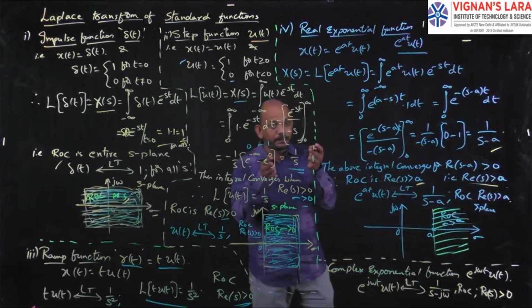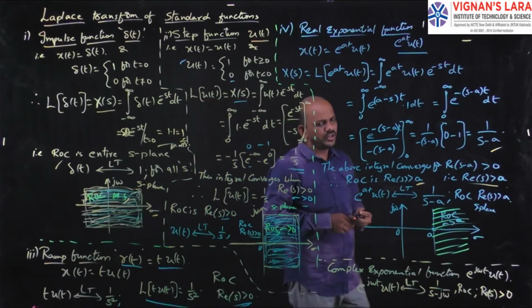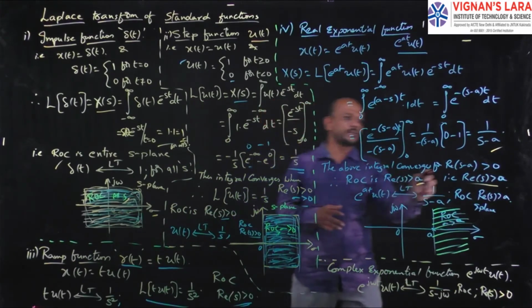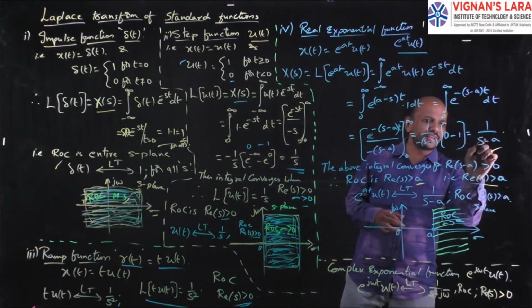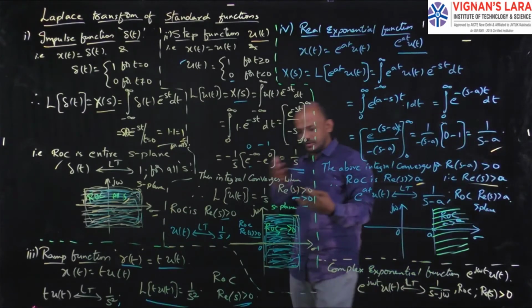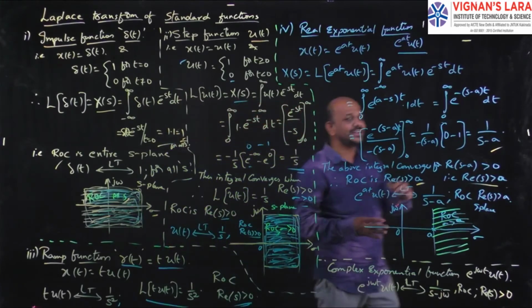Whenever the real part of s minus a is greater than 0, the above integral converges, and that is nothing but the real part of s should be greater than a. How can you get this simply? The technique is, first of all, equate s minus a equal to 0, so s equals a. So the region of convergence, ROC, is the real part of s greater than a.